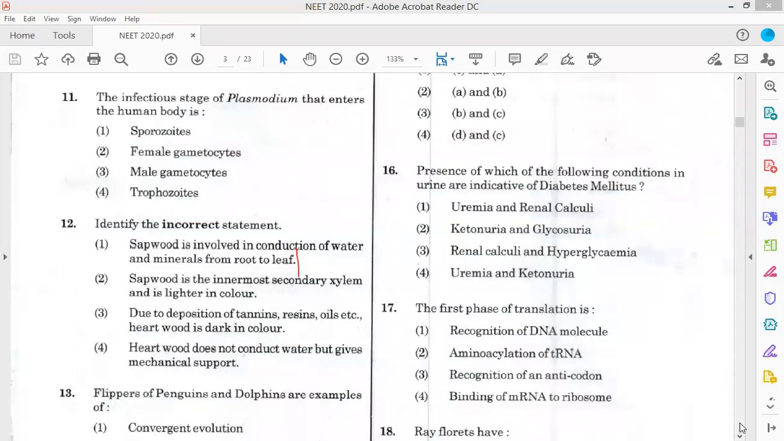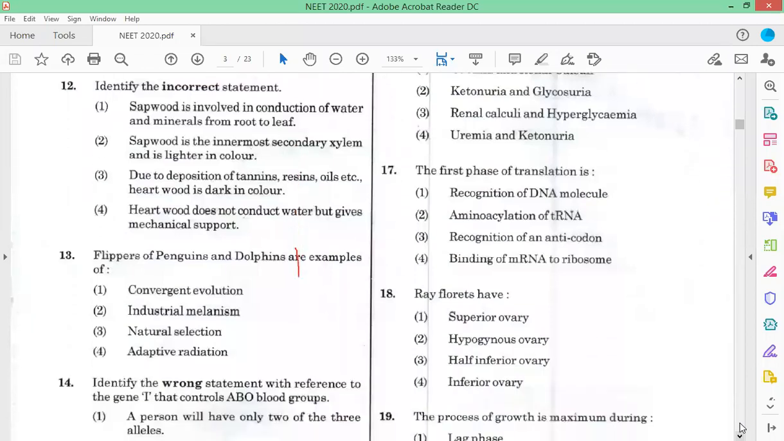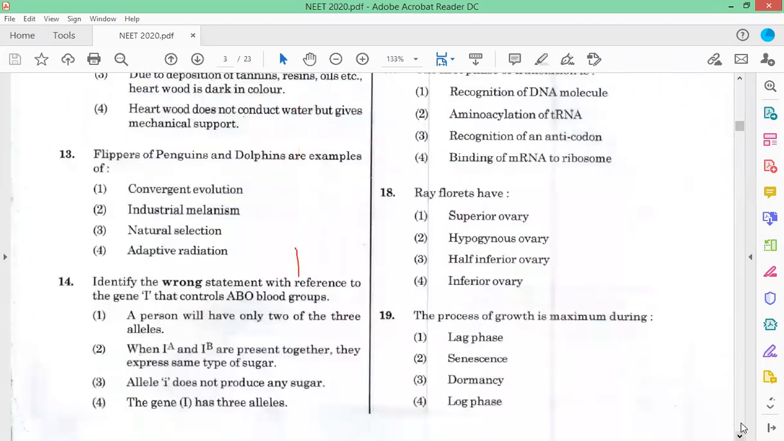Question number 13. Flippers of penguins and dolphins are examples of. Now, we know that two types of organs are there: homologous organ, and another is the analogous organ.